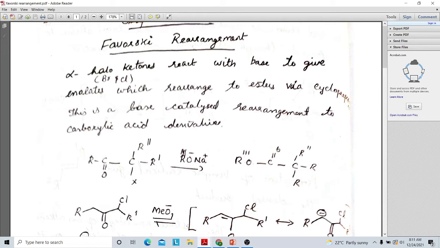Good morning, students. Today we will discuss the Favorsky rearrangement. We have discussed the Favorsky rearrangement in our offline class, which had just started, but we didn't get time to complete it.